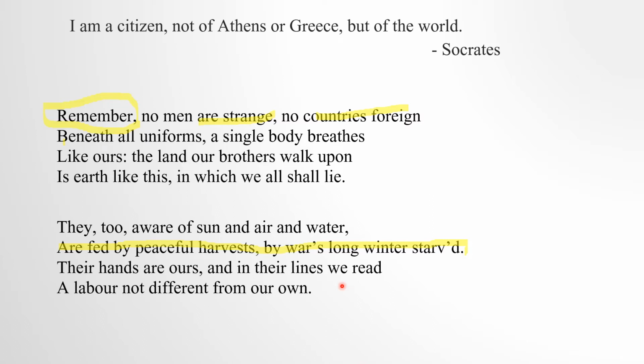Okay, in the similar way that we work. Why do we work? We work to get food. In the similar way, they also work to get food, to feed their children, to get a proper lifestyle. So their hands are ours, means both the hands, our hands and their hands, are similar. Why are both the hands similar? Because our hands also work for earning some livelihood, and their hands also work because they also want to earn some livelihood.